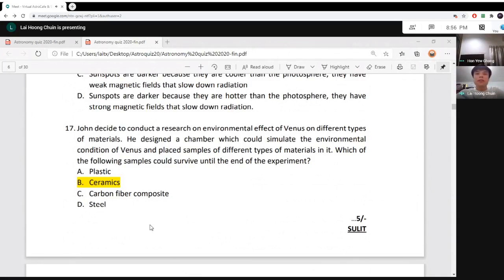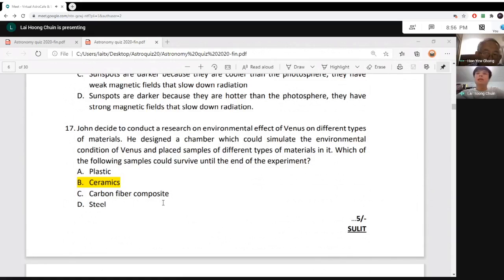And steel still can survive the high temperature, but might not survive the acidic corrosive environment in Venus. So the only correct answer is ceramics. Ceramics can be glassware, can be porcelain. At high temperature, ceramics can survive.